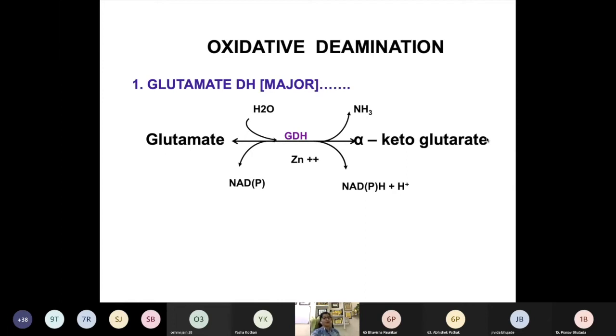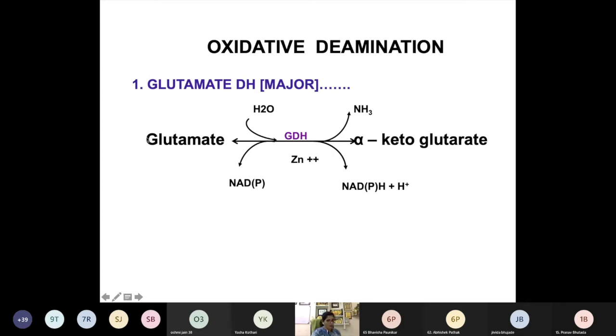अगर glutamate ज़्यादा है तो उसका deamination होगा. वही अगर alpha ketoglutarate ज़्यादा है तो it will accept the ammonia and it will lead to the synthesis of glutamate. Or even you can see if ammonia अगर ज़्यादा level है, that time also this ammonia will fix to alpha ketoglutarate and there is the formation of glutamate.